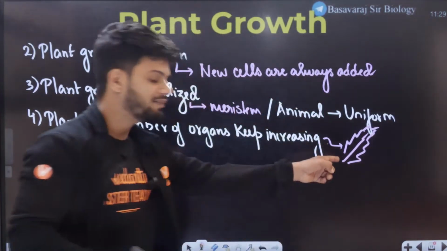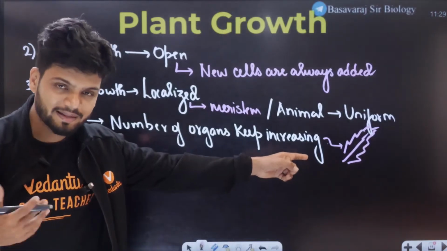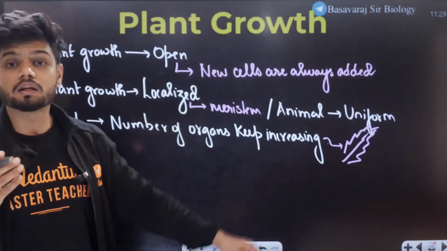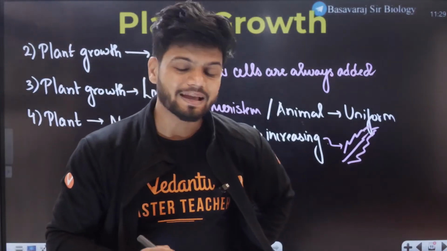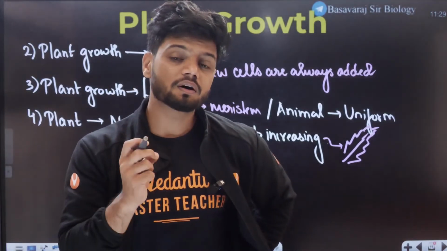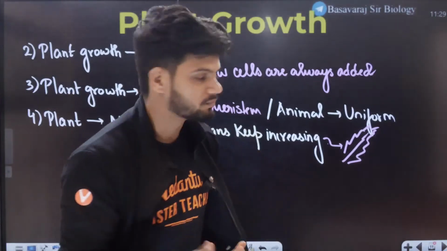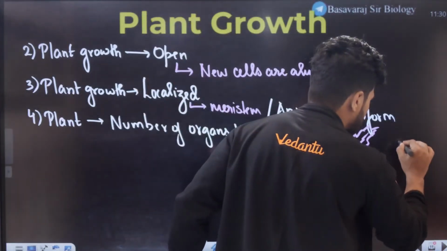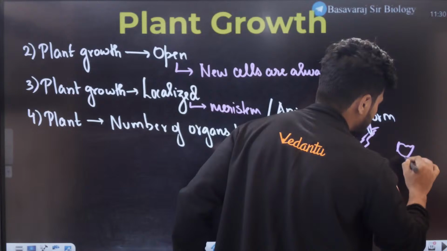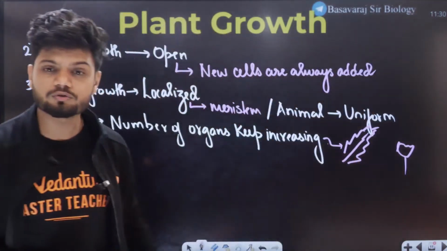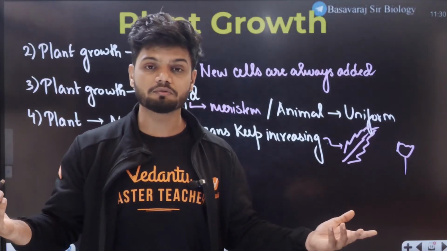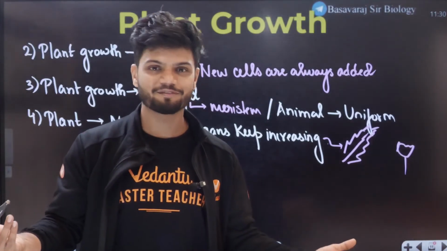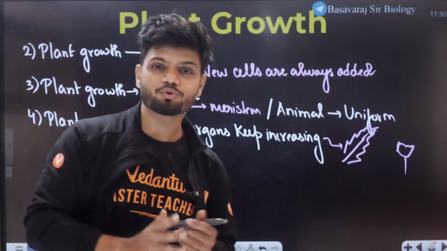Tell me, will there be an increase in the case of an increase in the leaf? Yes, there will be. Now tell me, students, which is the reproductive organ here? In the case of plants, which is the reproductive organ? That is nothing but the flower. So the flower will also keep on increasing. Plants produce a lot of flowers. The reproductive organ is also increasing. Fancy, no? Like, imagine if you also did it.